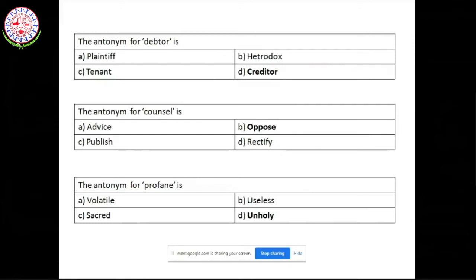Then the antonym for profane. Profane means something which is very holy and sanctified. So obviously it cannot be volatile.